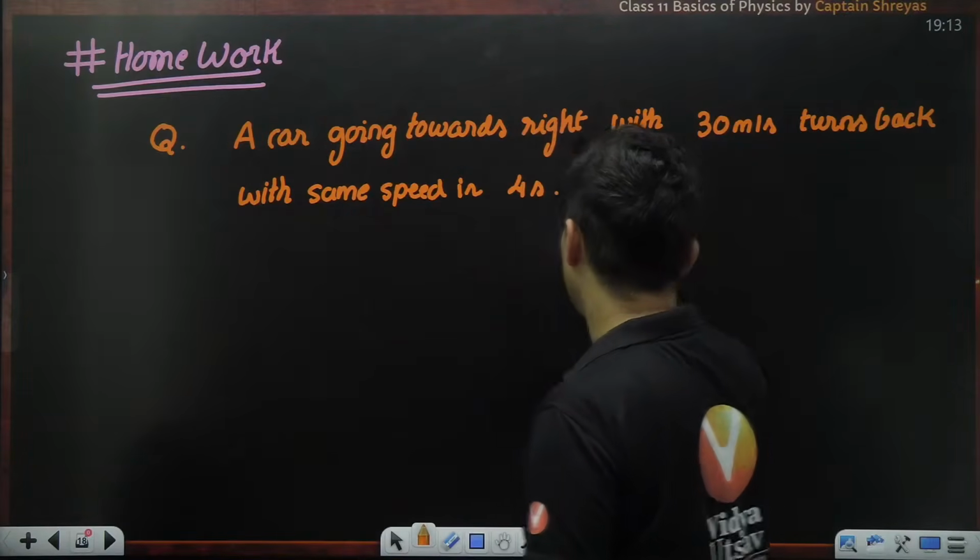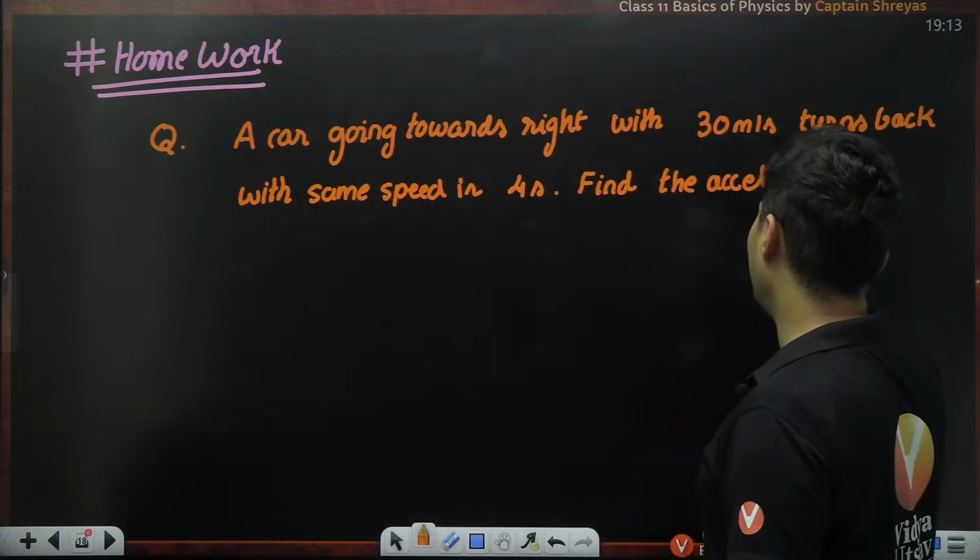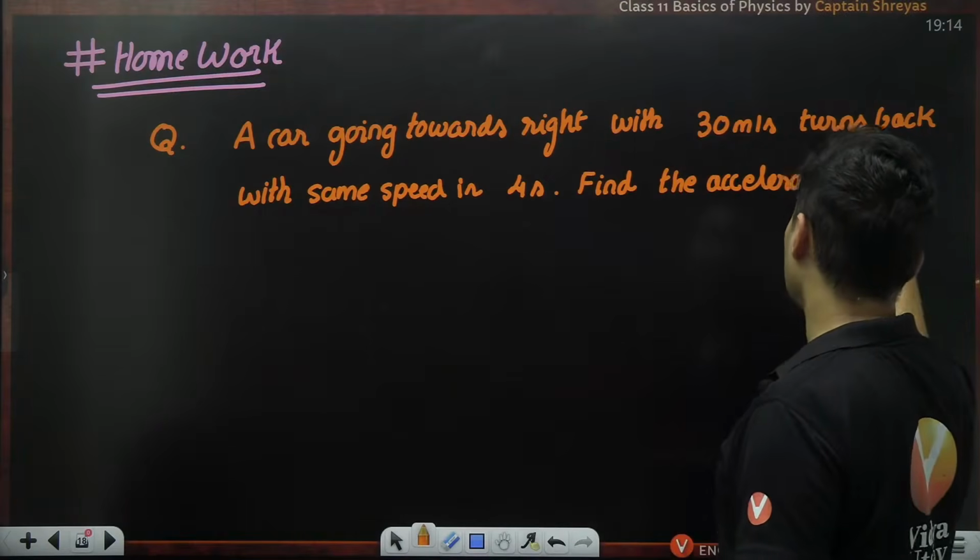Question is, find the acceleration. Find the acceleration. Okay, that is the question.